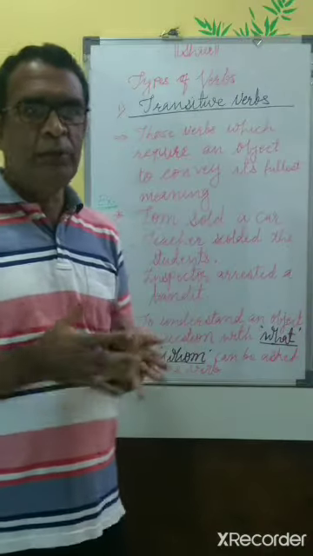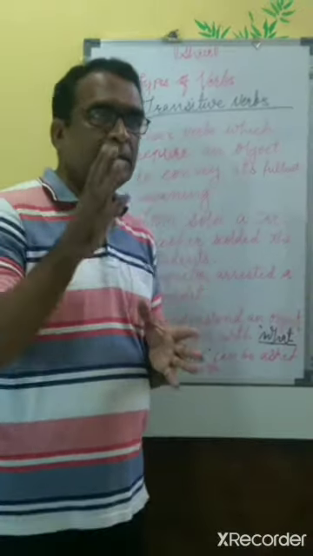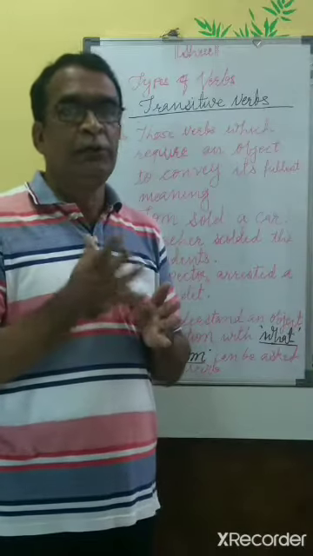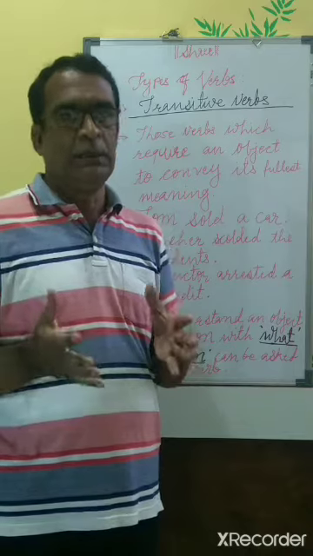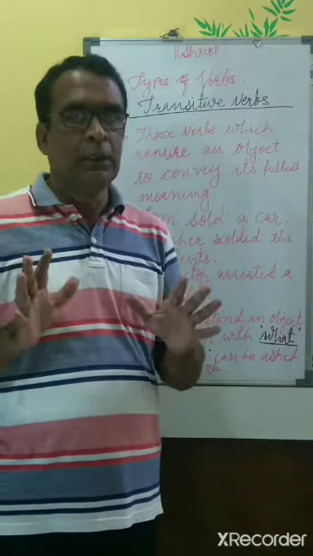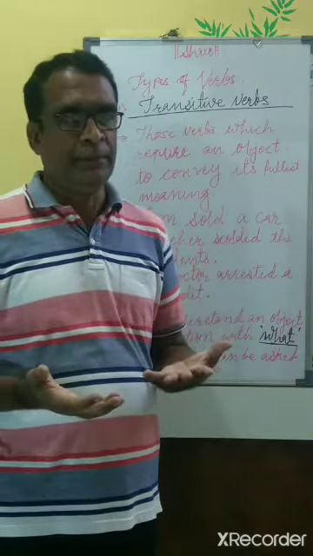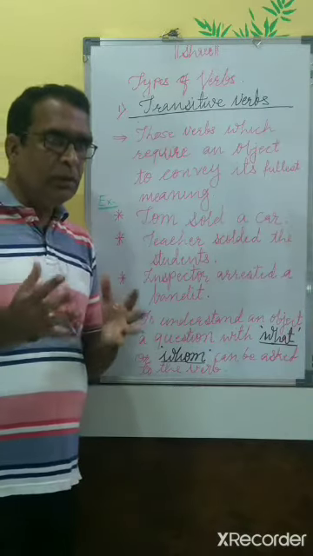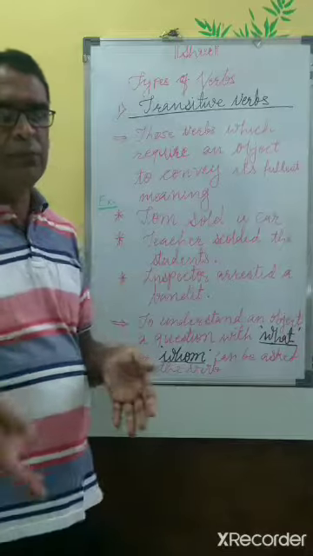Now, as we have been studying the transitive verbs, we come to know that transitive verbs are those verbs which require an object to complete their meaning. Well, in these cases, there is one more interesting fact which I am putting before you.